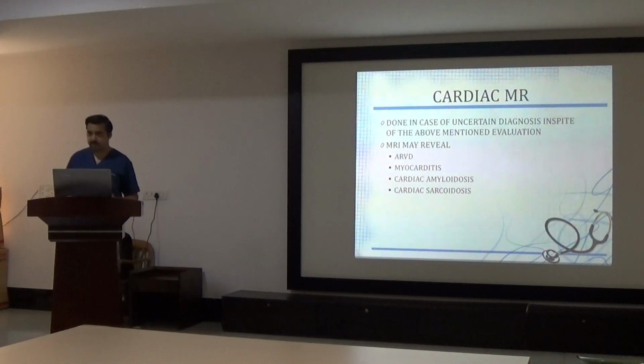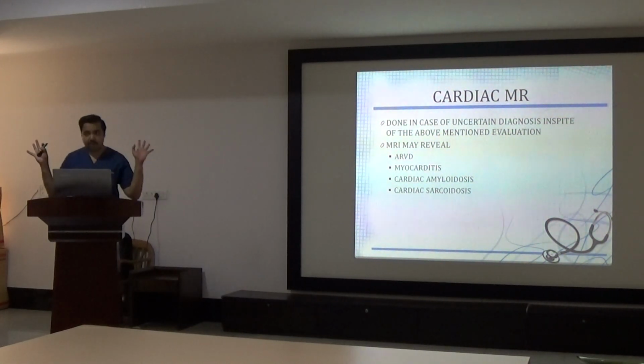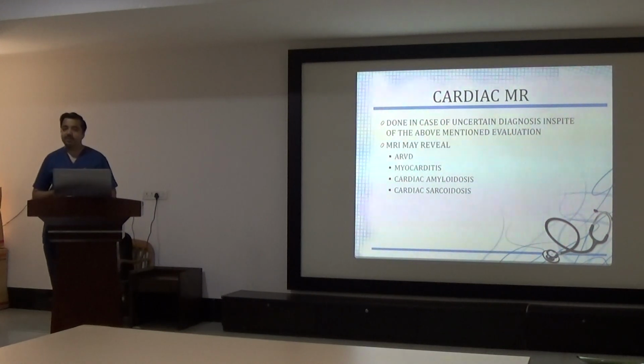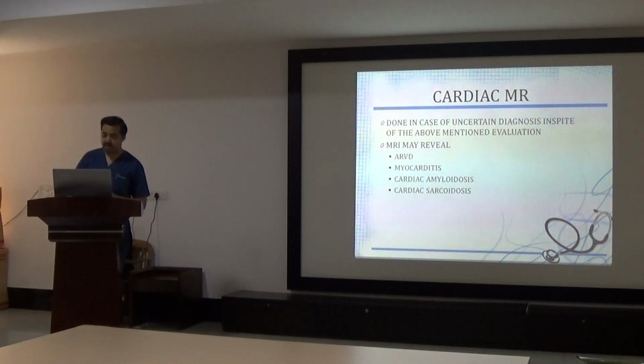What are the conditions where you will have RWMA just because of arrest, not because of coronary disease? RWMA is very rare. Global hypokinesia is common. But particularly in case of vasospastic angina, there could be transient RWMA. That is possible. Or even in stable coronary artery disease, whenever there is a significant lesion, 80%, temporarily because of hypoperfusion, that area can show RWMA, which will improve over a period of time with circulatory improvement.